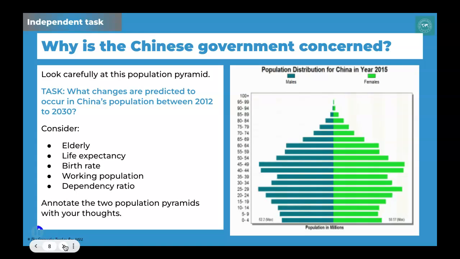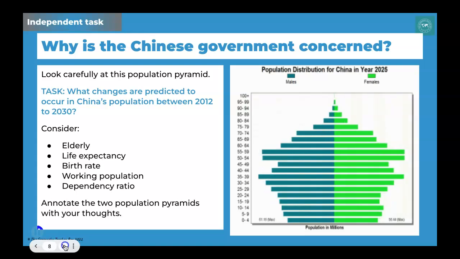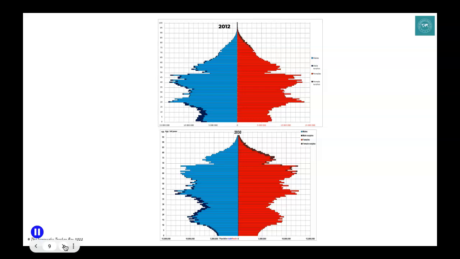Now, to do this work, you might want to use the population pyramids that are shown on the next screen. On here, you can see that the blue side of the pyramids is showing the male population, and the red side is showing the female population. Along the bottom, you have the raw numbers of population in each of those categories.